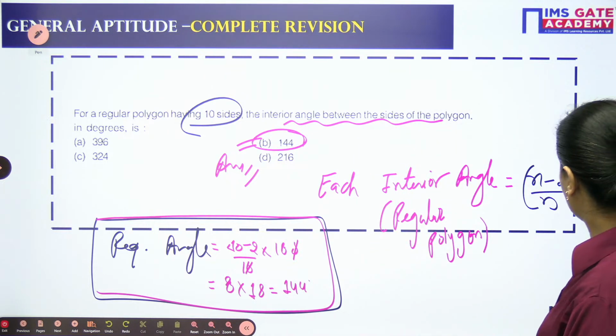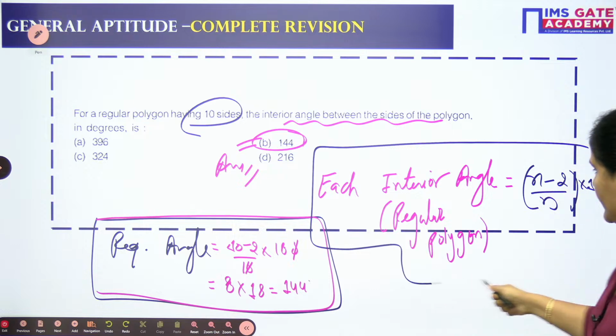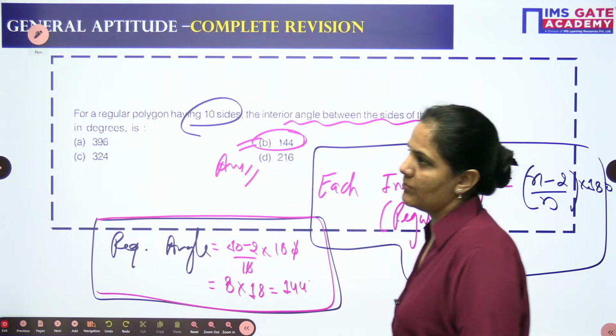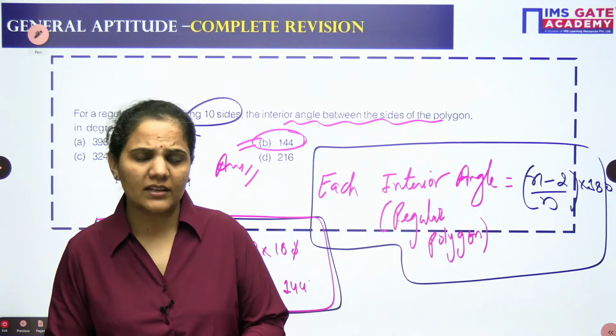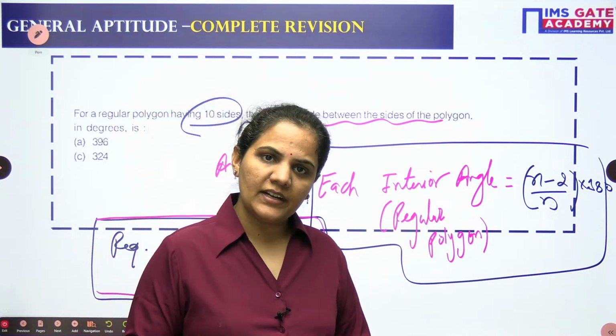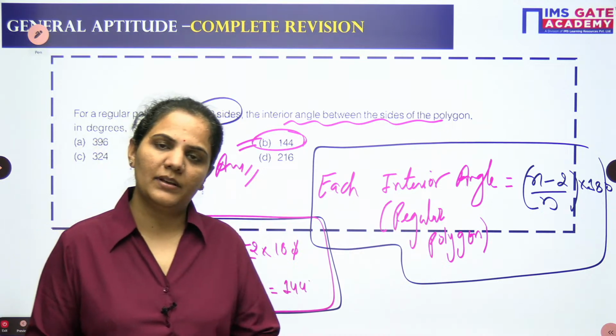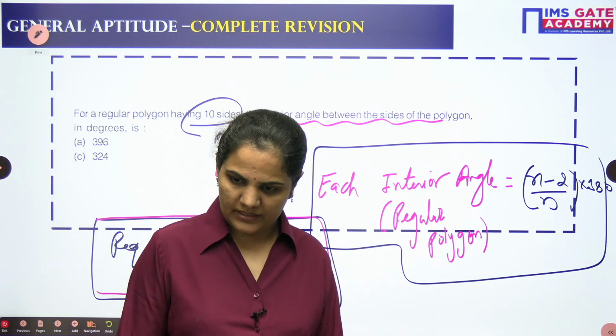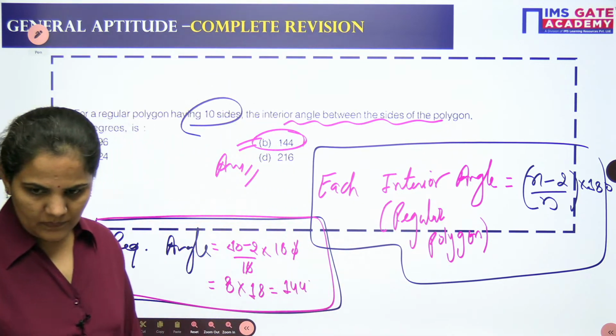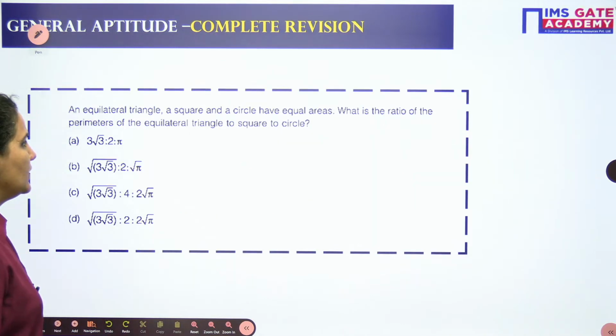As I told you, we can approach it in a direct manner. So if you want to go for the sum of the interior angles of a regular polygon, the formula is n minus 2 into 180. If you want to find out each interior angle, then n minus 2 by n, simply multiply with the 180 that is already there. Yes. Very good. Let's go for the next one.